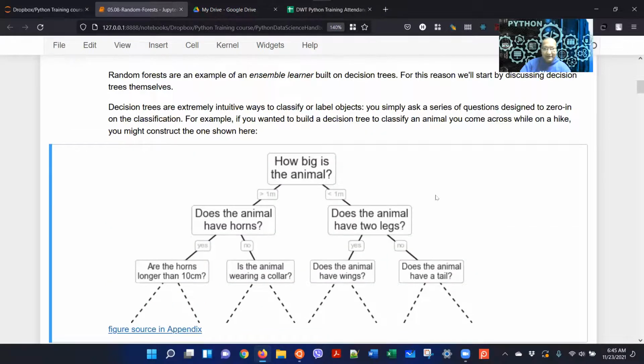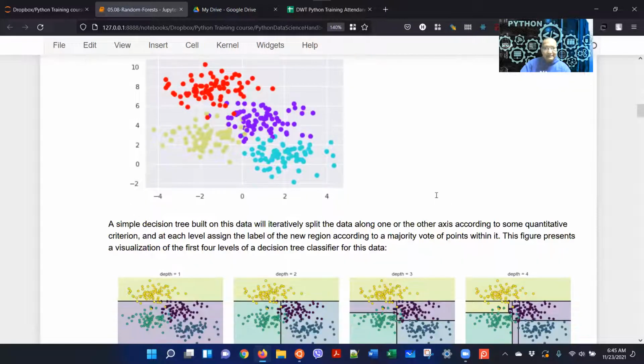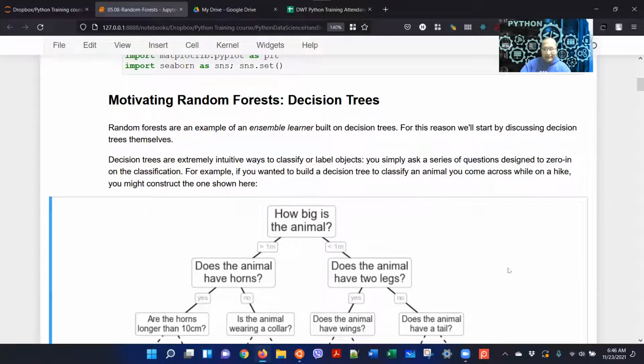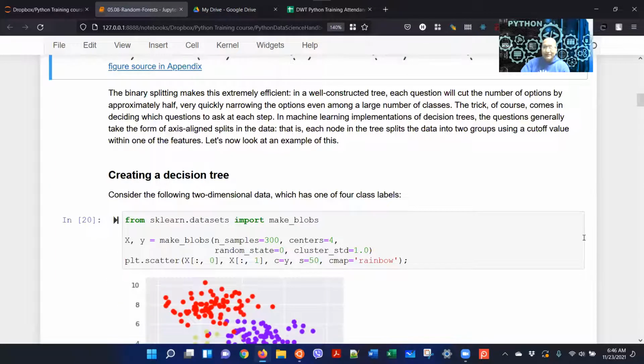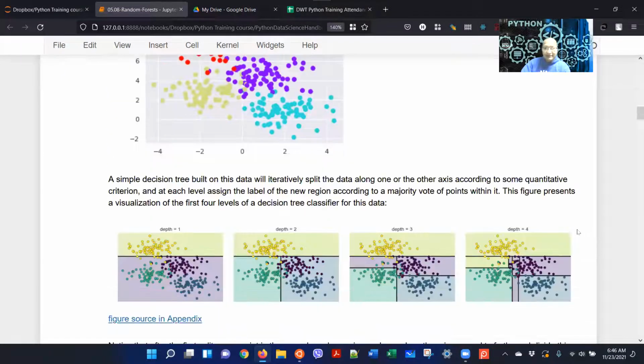So you can call it, for example, this one right here: first, this is depth 1. Then depth 2, depth 3, and depth 4. This tree, you can go to any level, any depth. So for example, with your data, how does it perform the classification?